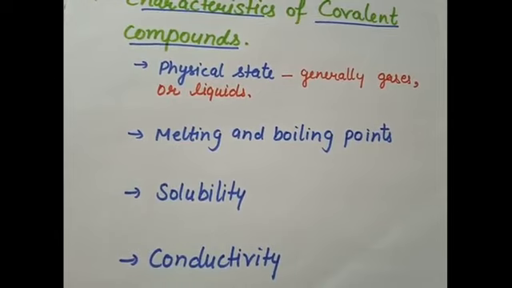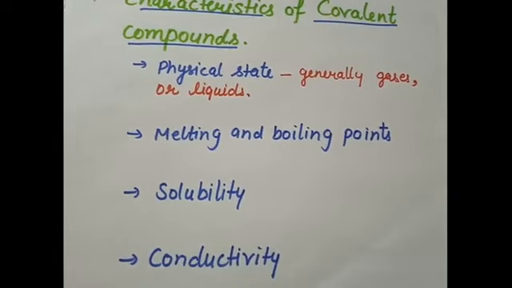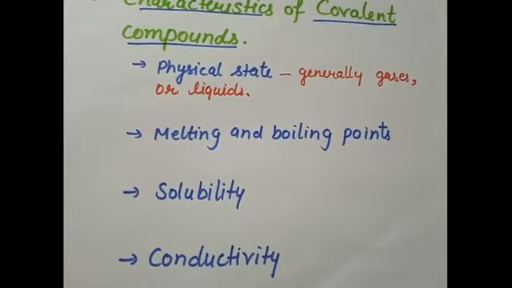For example, naphthalene, an organic compound, dissolves readily in organic solvents like ether, but it is insoluble in water. However, some covalent compounds like urea, glucose and sugar are soluble in water. Some polar covalent compounds like ammonia and hydrochloric acid are also soluble in water.